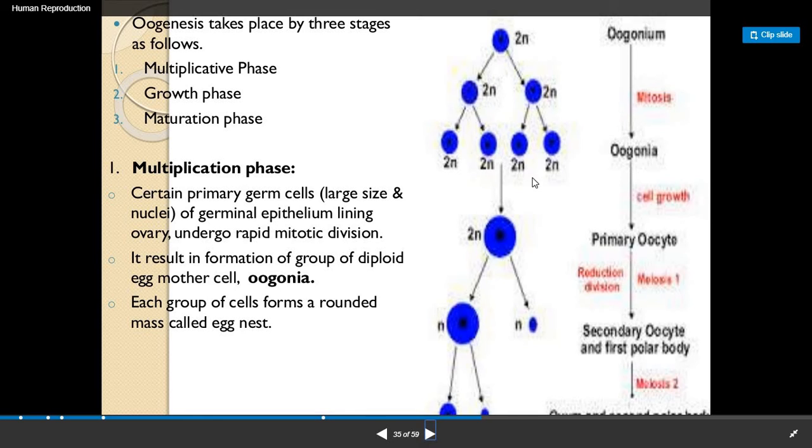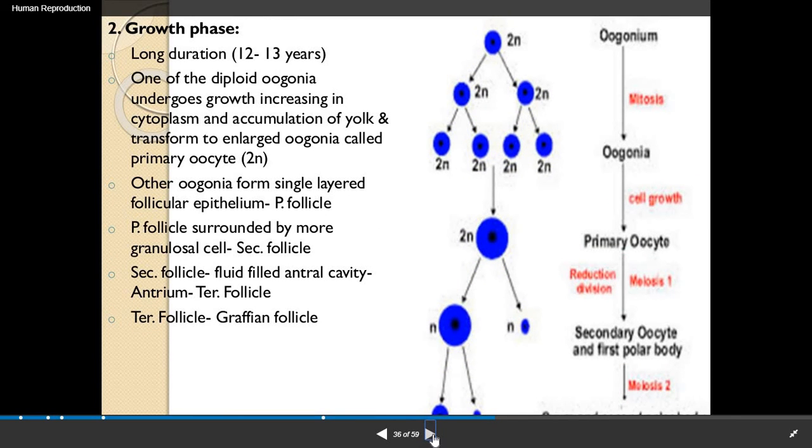Here you can see they are increasing in size, and as a result a particular primary oocyte is formed. Now in the growth phase, that is at 12 to 13 years, one of the diploid oogonia undergoes growth, increasing in cytoplasm and accumulating yolk, and transforms into the enlarged oogonium called the primary oocyte. As we have seen in the figure, out of 4 only one increases in size and becomes the primary oocyte, that is 2n, again diploid in condition.